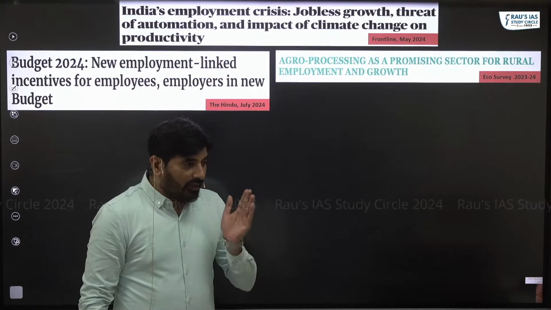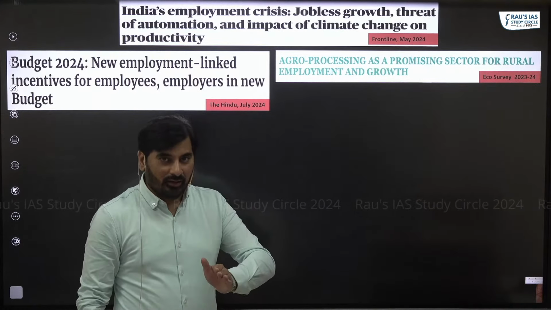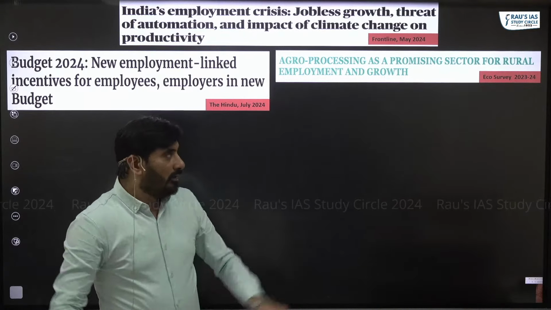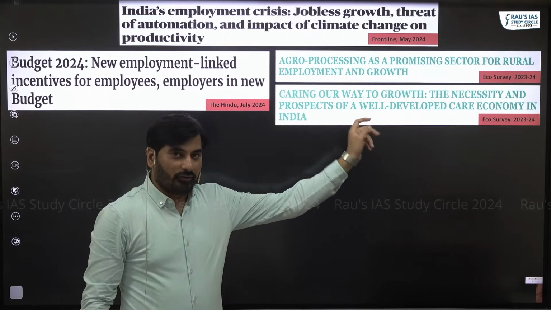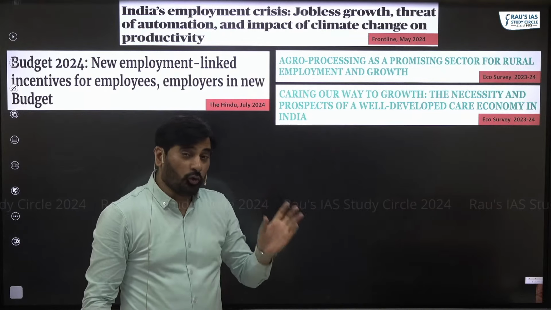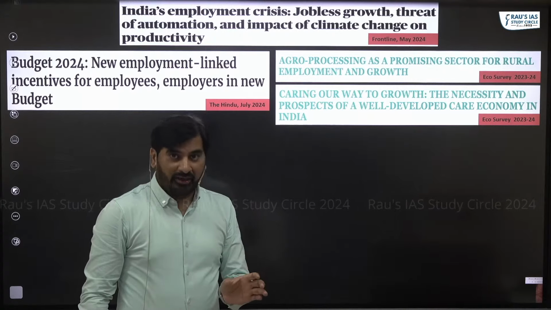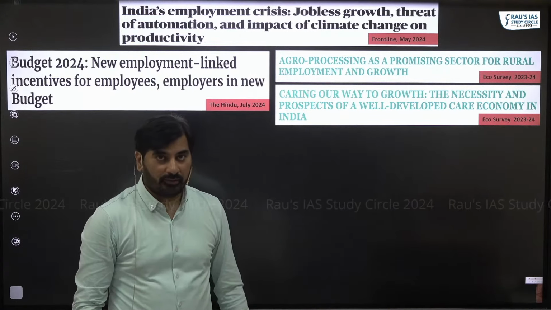Until now, the Economic Survey used to say textile and leather. Now it has slowly shifted from textile and leather to the food processing industry and care economy. These two have huge potential in creating high wage, high productivity, formal sector jobs.